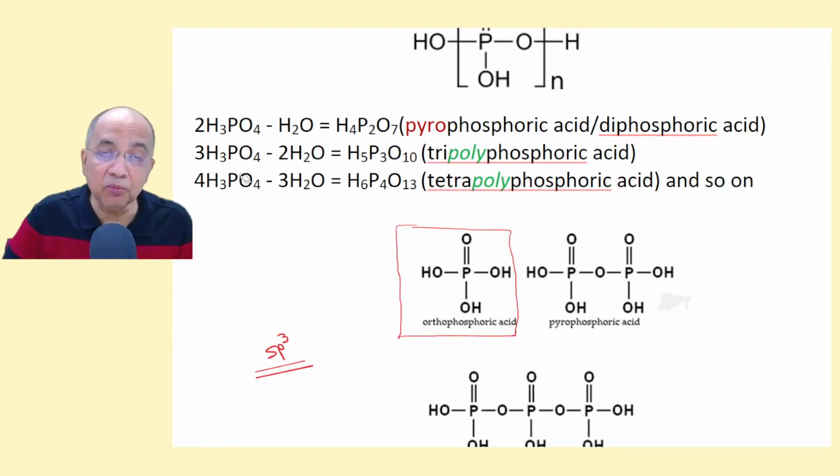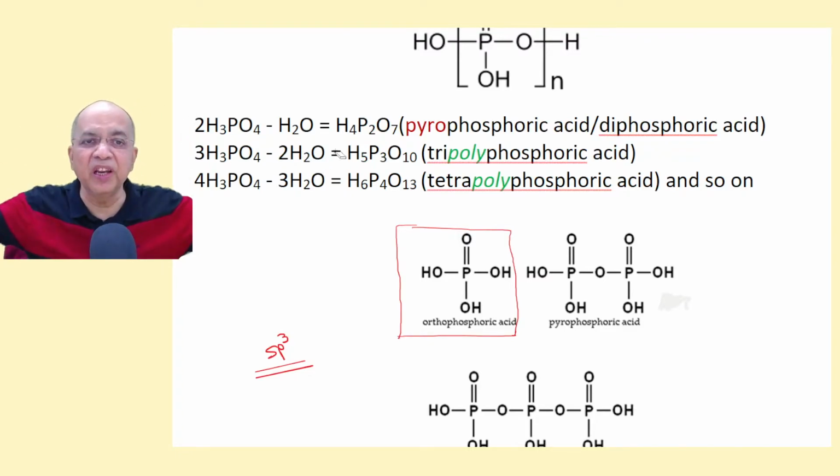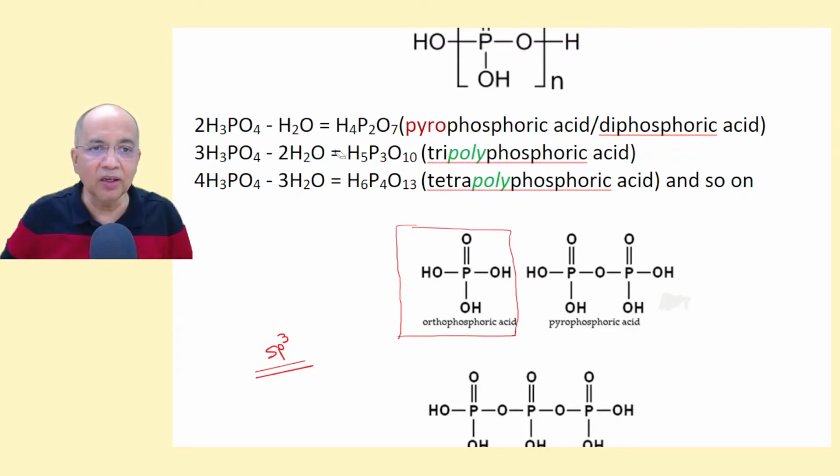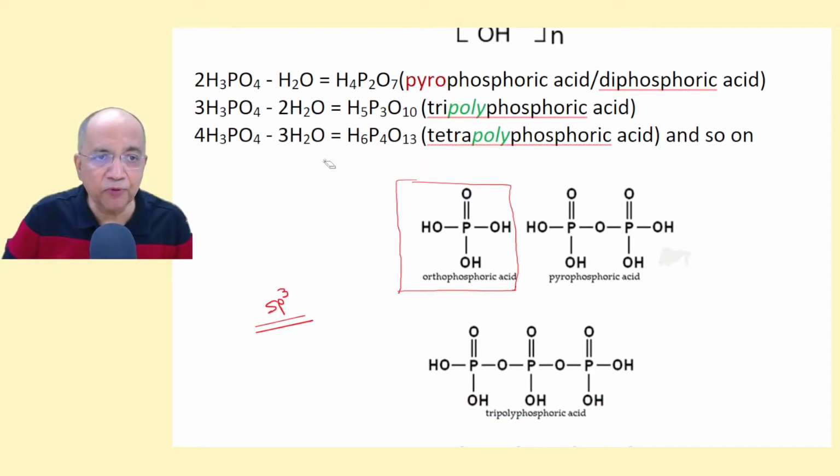3 phosphoric acid molecules will eliminate a maximum of two water molecules if they join linearly. Then the ultimate residual formula will be this. 3 threes are 9, 2 twos are 4, so remaining hydrogen is 5. 3 phosphorus. Then 4 threes are 12, minus 2, 10. Similarly, 4 phosphoric acid minus 3 water will give you H6P4O13.